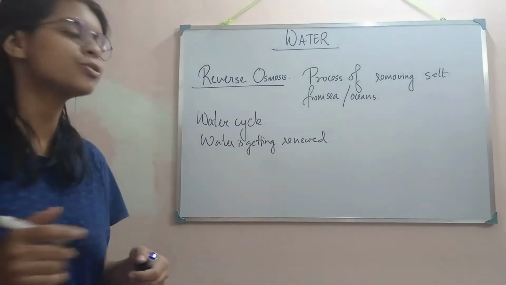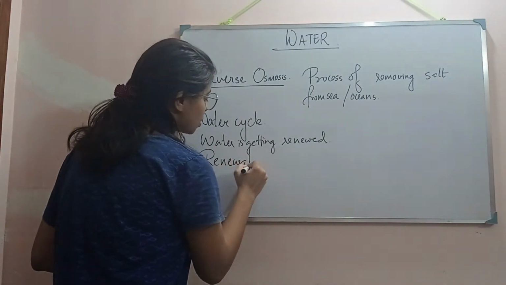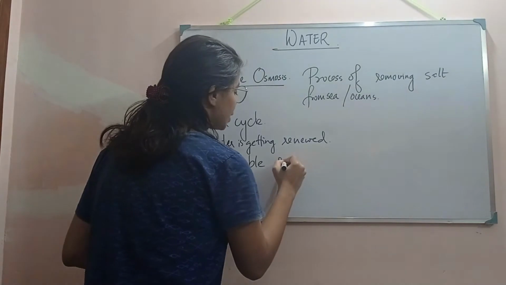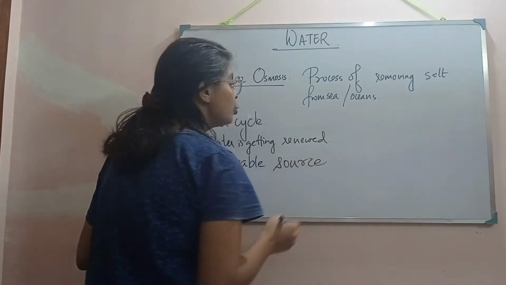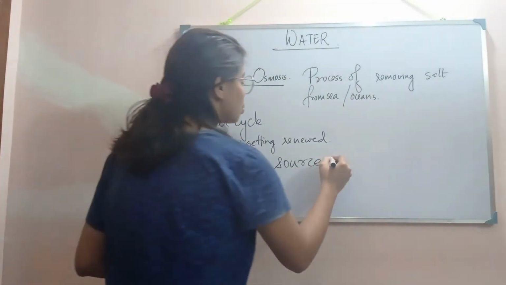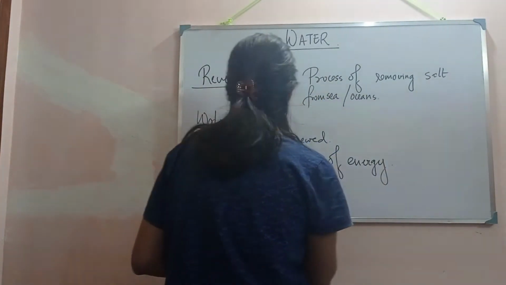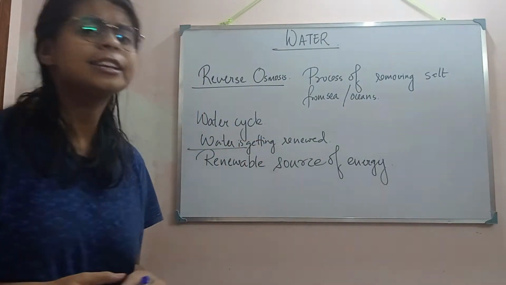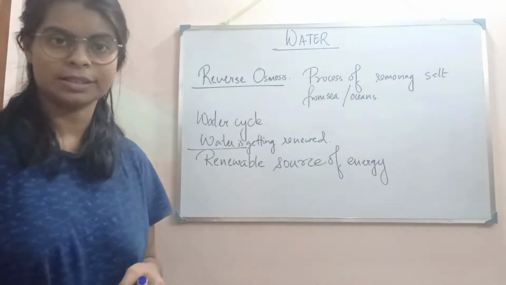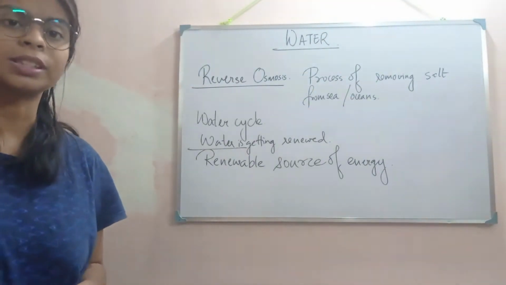And these kinds of sources are called renewable sources. So we can say that water is a renewable source of energy. Renewable sources of energy means that this water can hardly get exhausted.